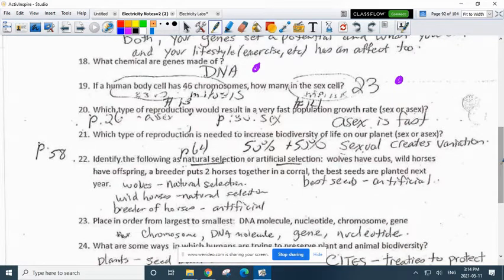Crossing over results in the fact that you could produce millions of different kinds of sperm and egg, and then different people, then of course means that those different possibilities are even extended even more.